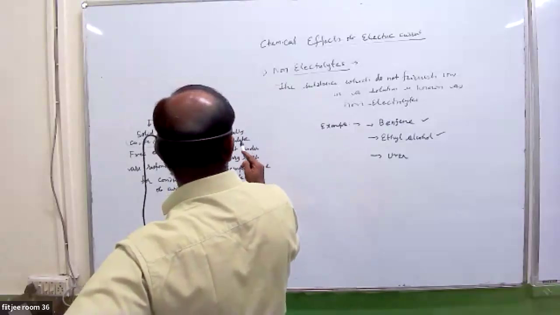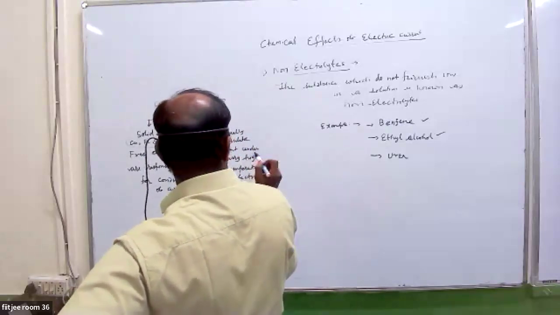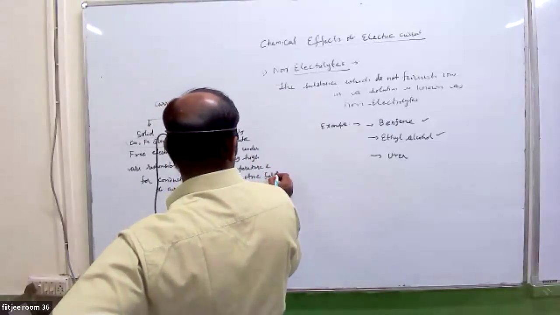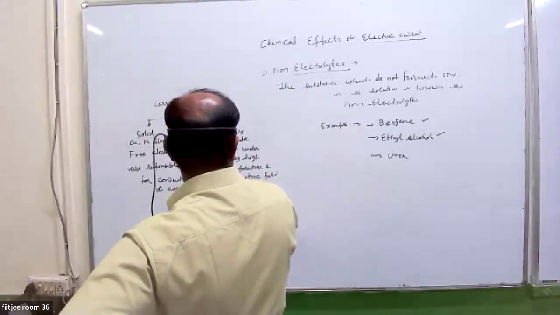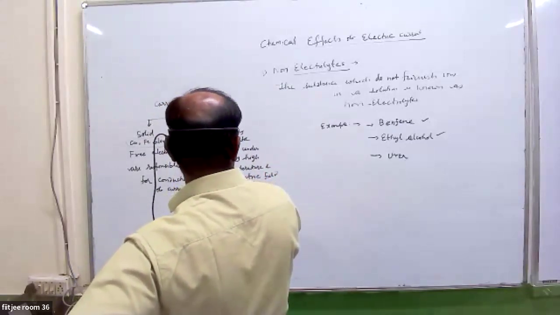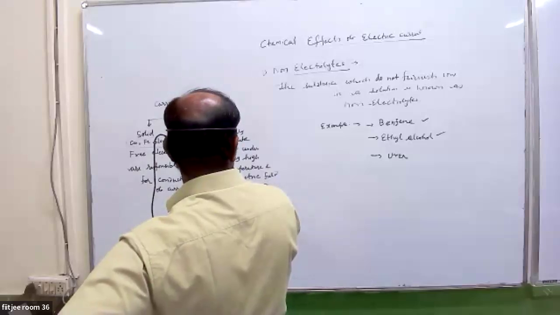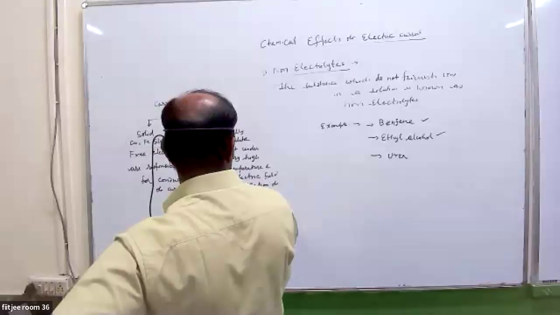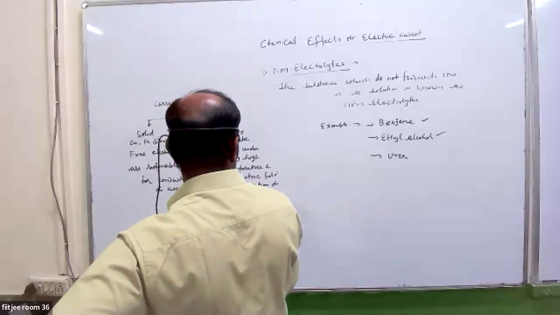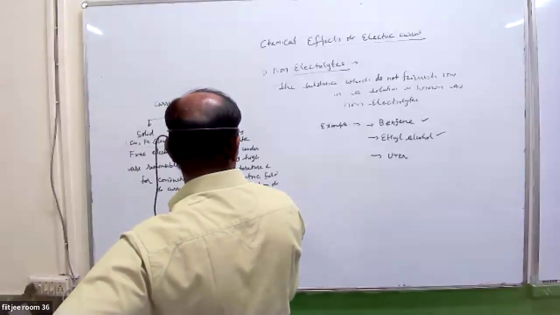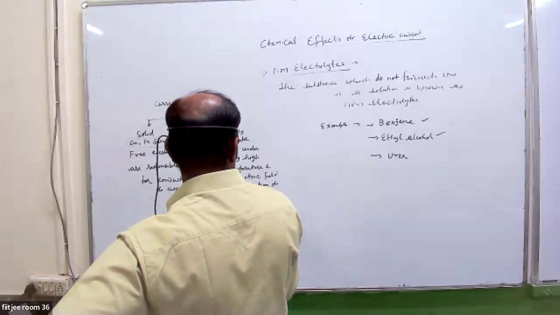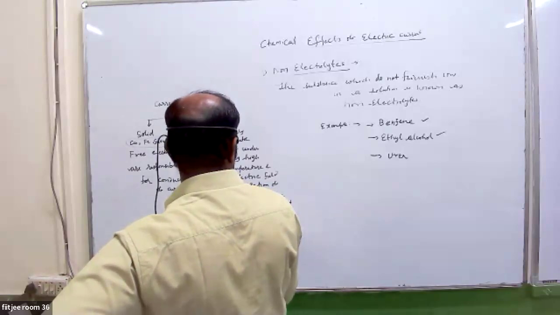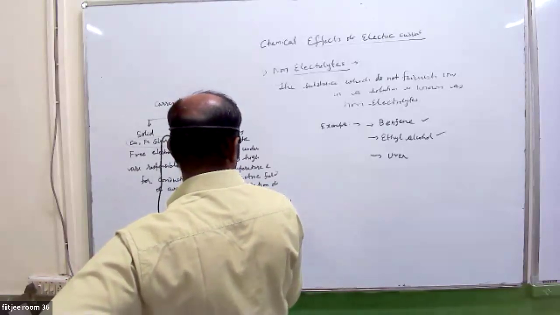Gases are usually insulators, but under very high temperature and electric field, ionization of gas takes place and they start conducting and current flows through them.